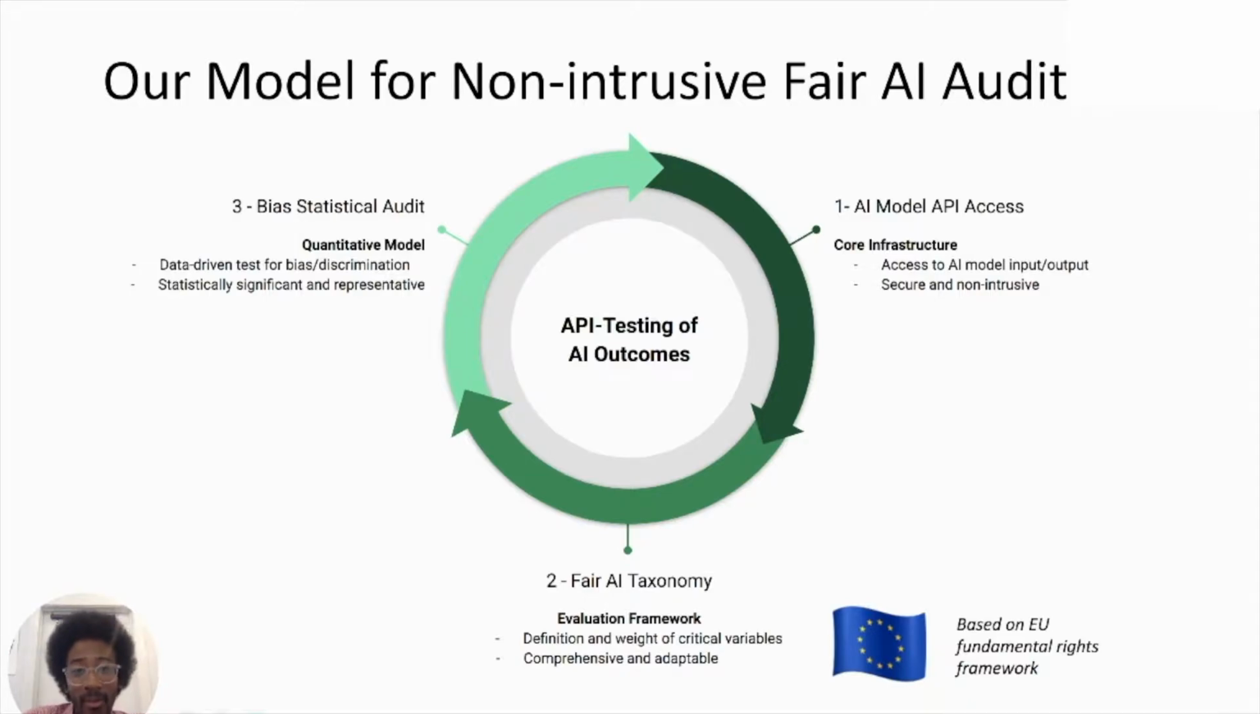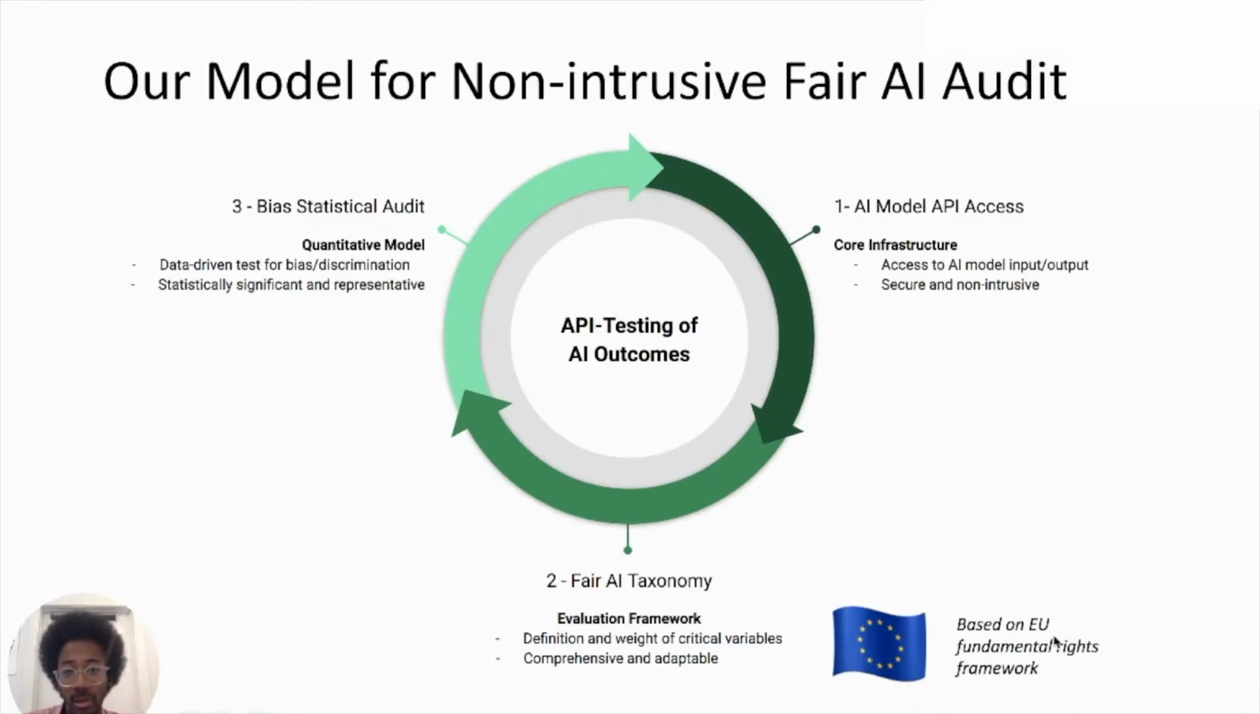We are a not-for-profit, grassroots, and open source initiative to build a certification for fair artificial intelligence that small and medium businesses and startups could follow to make sure that their AI products don't create harmful biases and discriminations. So our approach would be to test the AI model's outcomes through APIs.